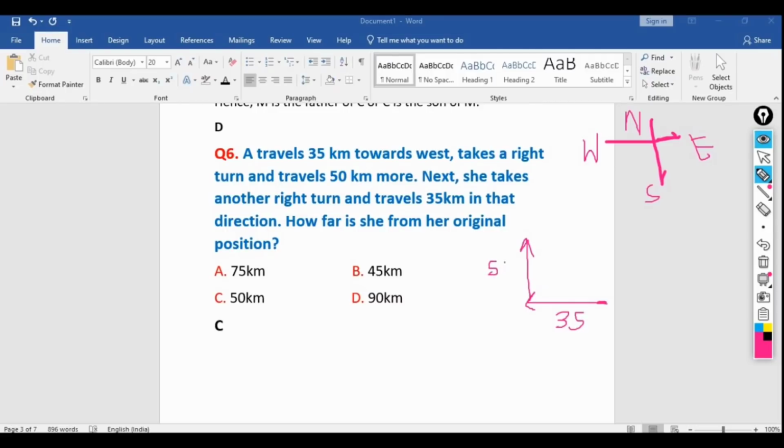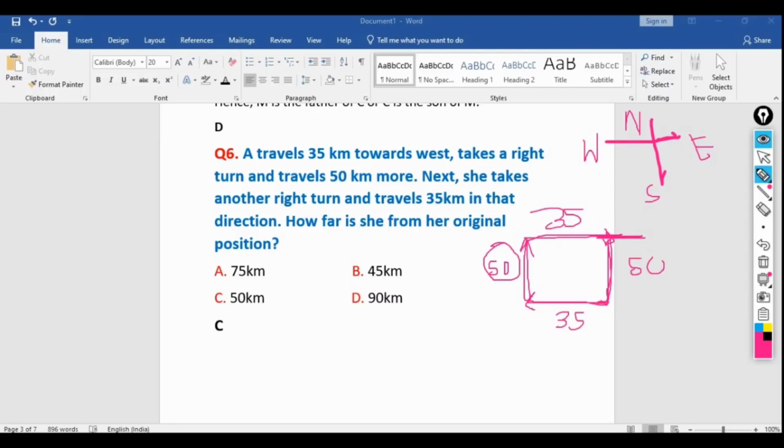Okay, she traveled. Then next she takes another right turn. So again her right direction will be this one, and she travels 35 kilometers. Okay, so 35 kilometers she moves. Then how far is she from her original position? So this is the original position. That means we are making a rectangular shape, and the 50 kilometers she has already gone, so this will be 50 kilometers.